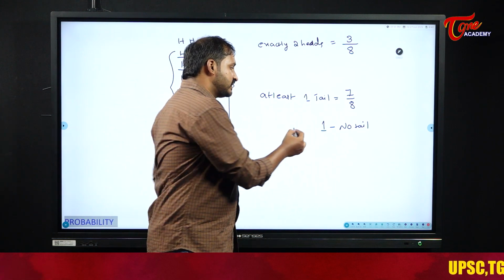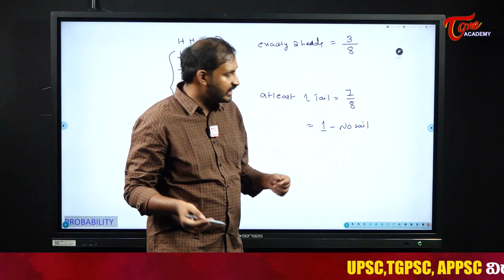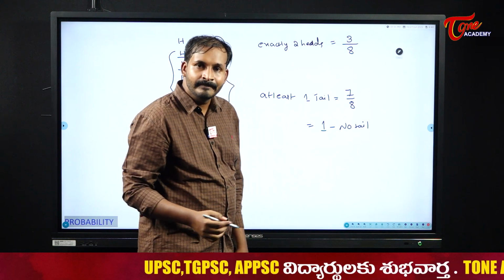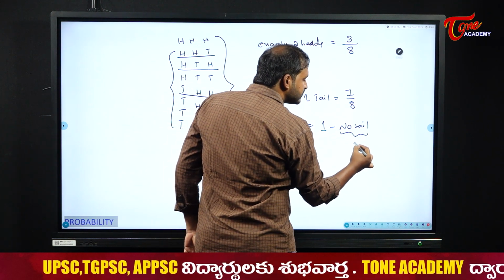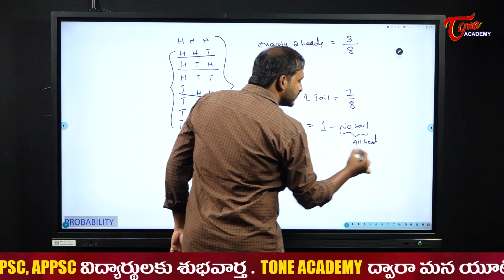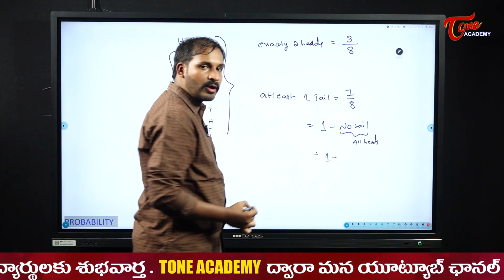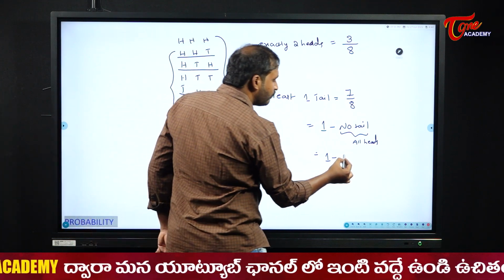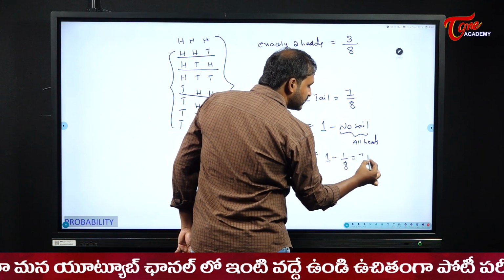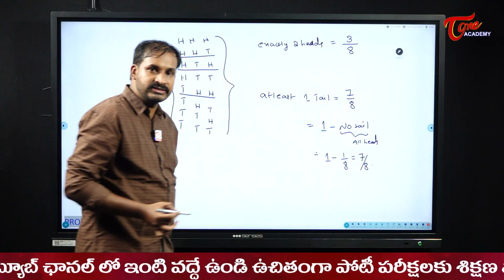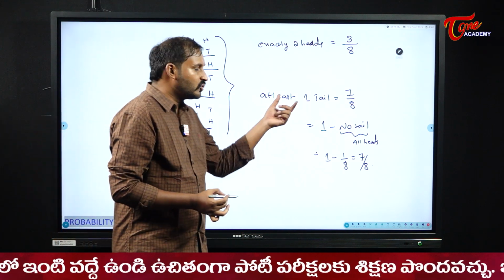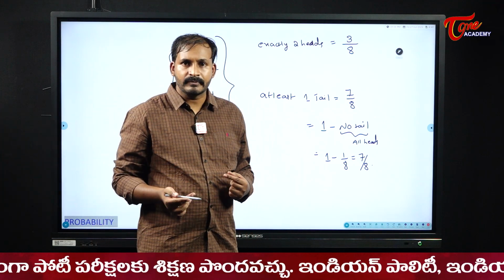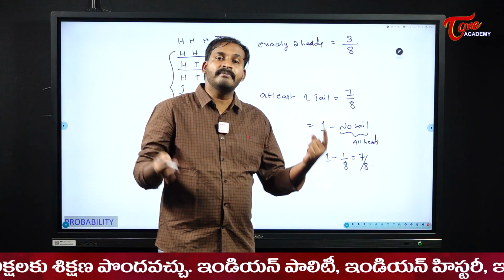So the reverse, the negation of it, I can find by using 1 minus no tail at all. Now no tail means what? No tail means all are heads, right? So it becomes 1 minus the probability to have all three as heads. Only one time, right? So it becomes 1 by 8, which in turn gives us 7 by 8 only. So either you can find things directly, and sometimes based on the requirement, we will find them indirectly also.